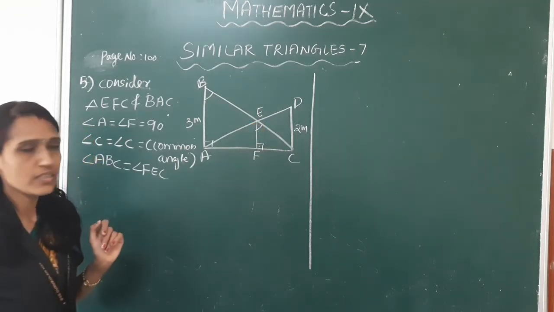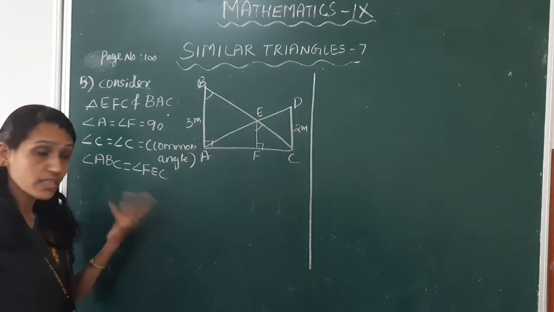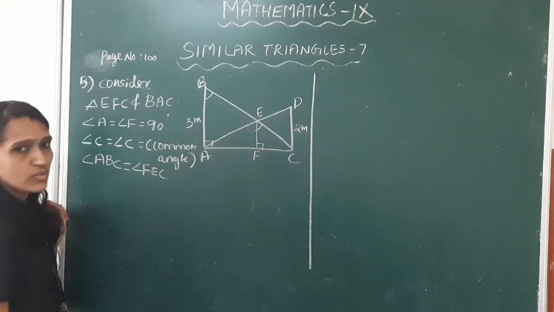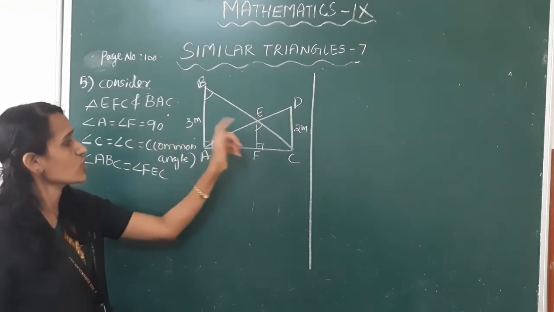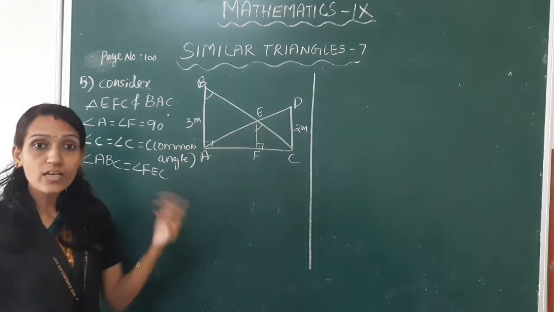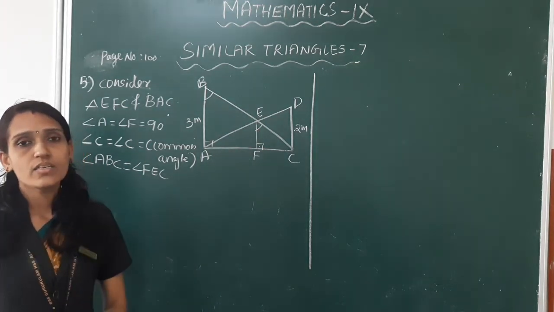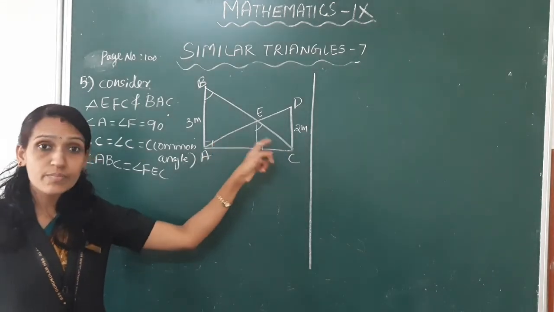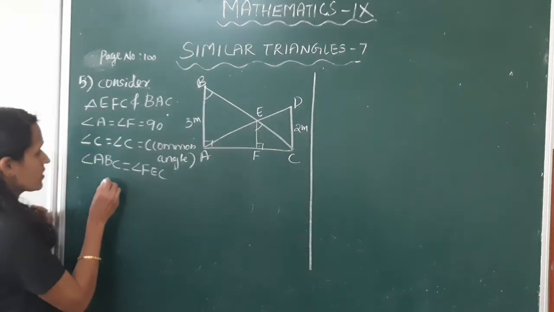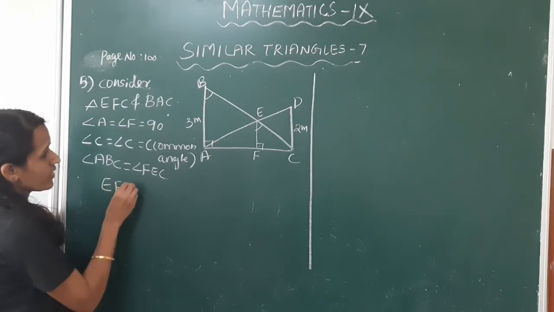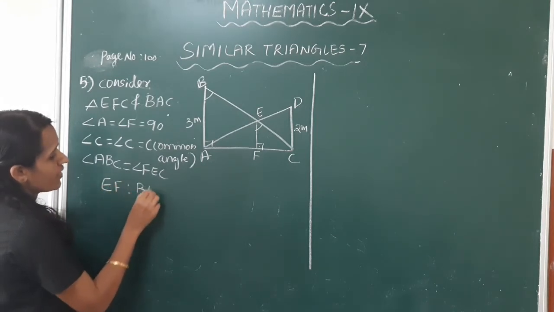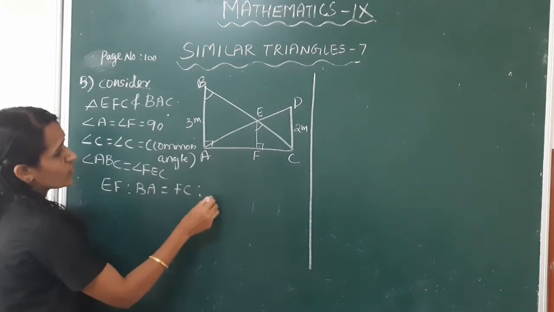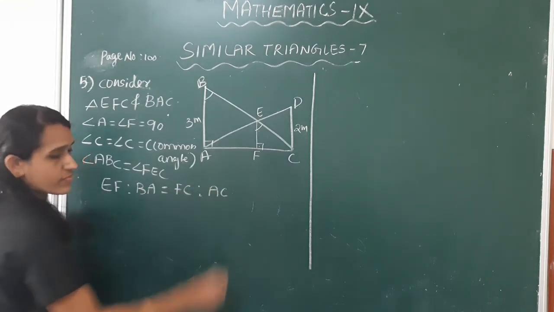These angles are corresponding angles or the third angle of these two triangles. So now in these two triangles angles are equal, so sides are in the same ratio, that is EF is to BA is equal to FC is to AC.